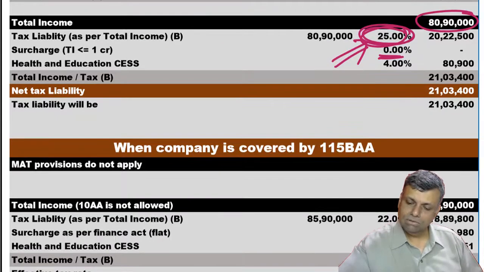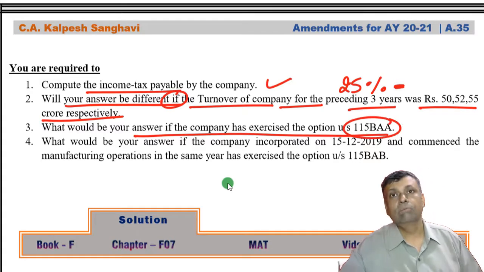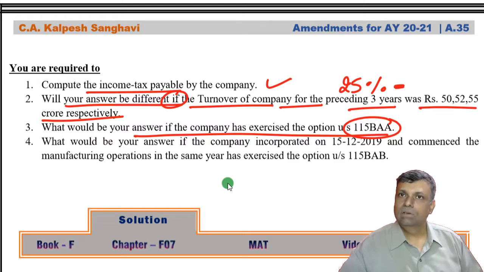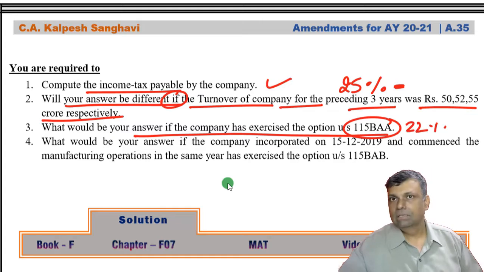Now let's see the third part of the question. Would your answer be different if the company has exercised the option under section 115BAA? For companies covered by section 115BAA, no specified exemptions or deductions are permissible. That is one situation, and you get a concessional tax rate, that is 22%, plus the surcharge is a flat 10%.